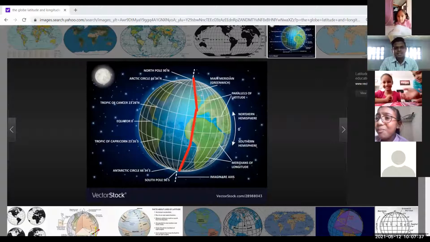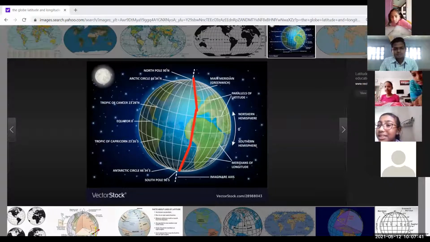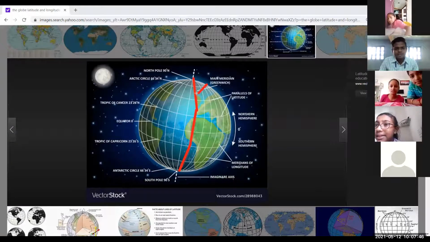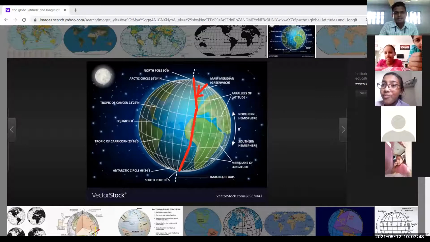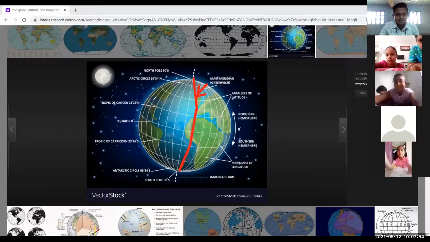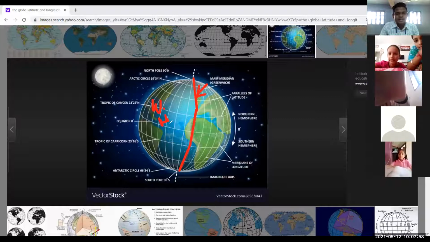Okay, Greenwich city is situated here. I am going to show this Greenwich Mean Time, the prime meridian. Then it divides the earth into two parts. It is called the Western Hemisphere and the Eastern Hemisphere.